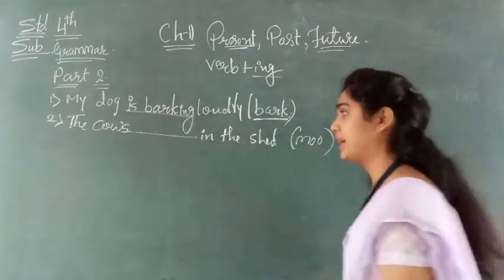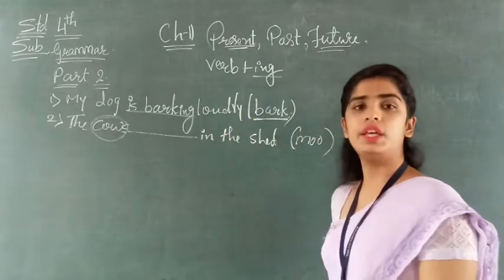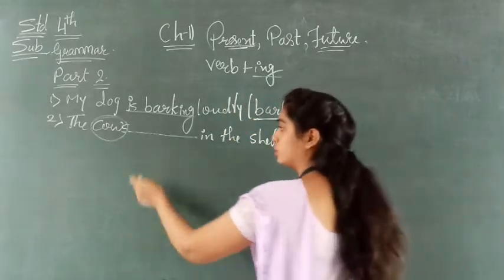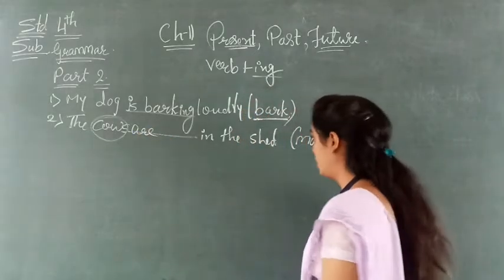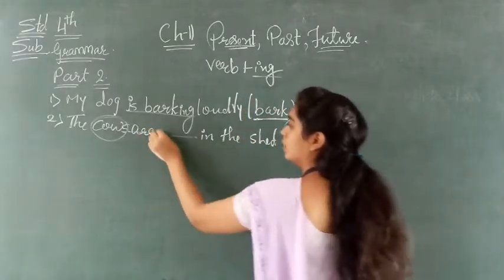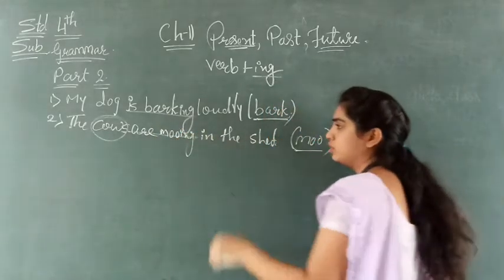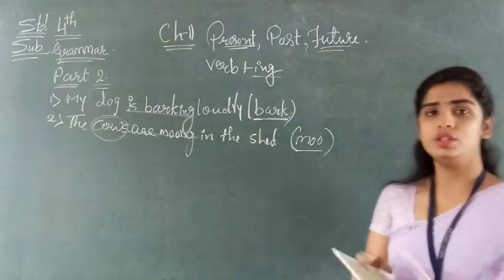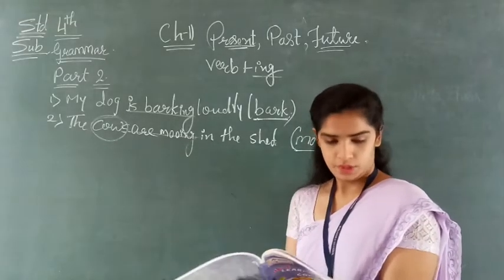The cows are there, so many cows, more than one cow. So it is a plural noun, right? So the cows are. Why are? Because it is a plural noun. We add verb plus ing, so mooing. Understood? The cows are mooing in the shed. Clear?